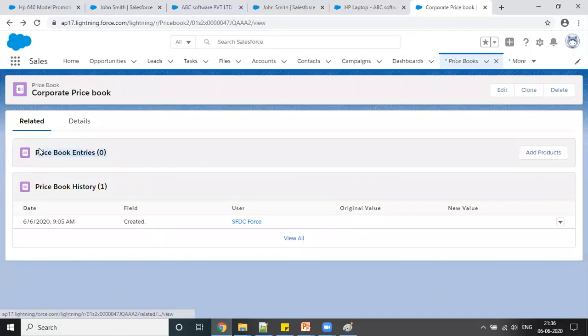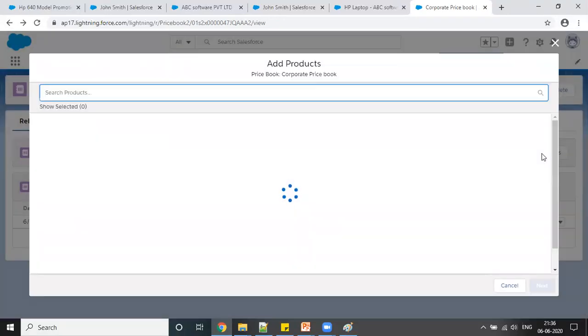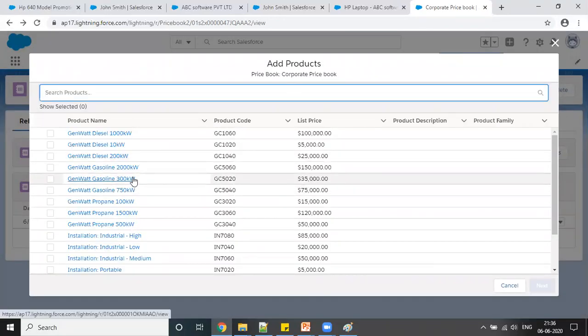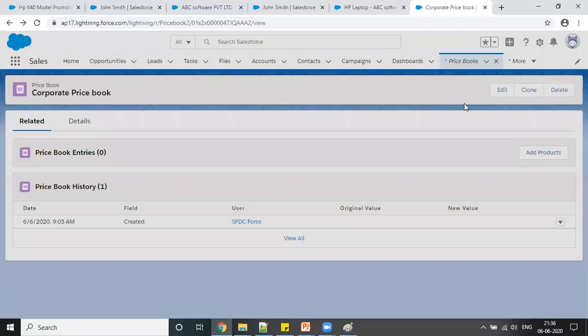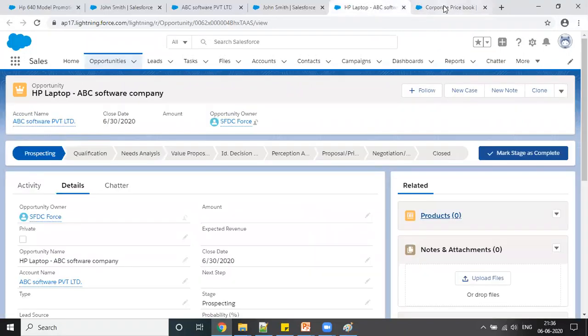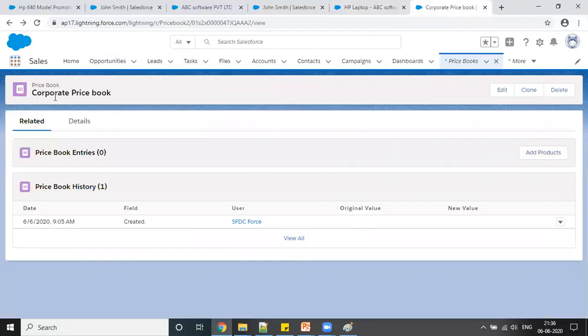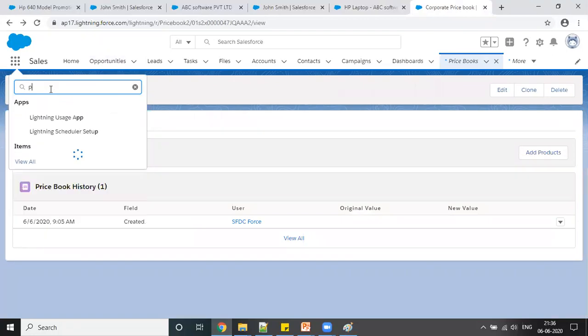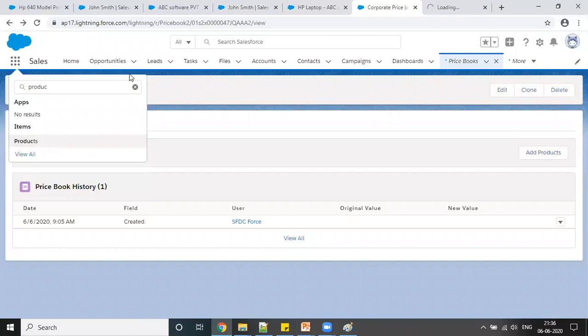So against this price book, I'm going to add my product here, right? So if you can see, this is all the standard product. So since my product is a new product here, I cannot find it here. So what I'm going to create is, I'm going to create that product here. So I will select the product again here from, I'm going to open this in a new tab.